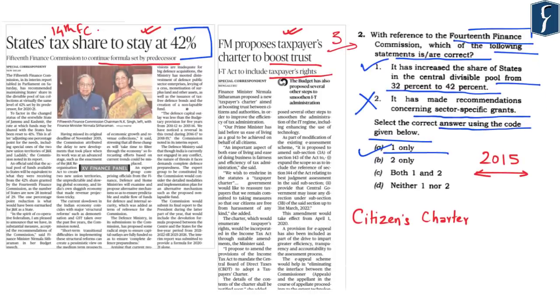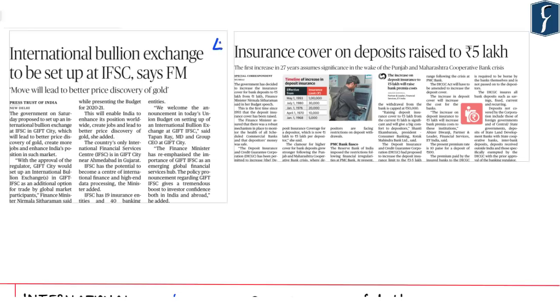So on page number 3, these two news items become important. Now moving on to page number 4, we see these two news items with respect to the International Bullion Exchange, which is to be set up at IFSC, and insurance cover on deposits raised to rupees 5 lakh. And this step has been taken after 27 years, that is after 1993, in the wake of the Punjab and Maharashtra cooperative bank crisis. So let's briefly understand these two important news items appearing on page number 4.